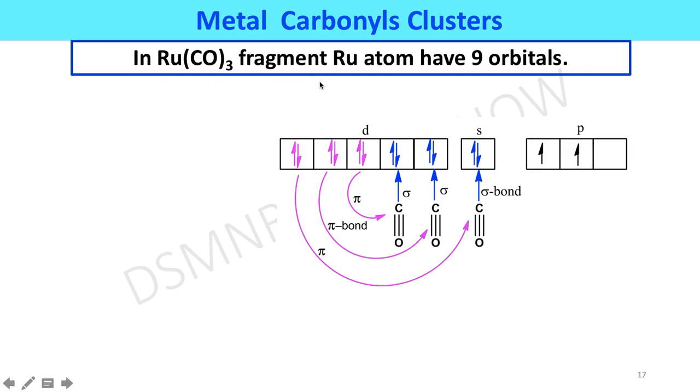In the ruthenium tricarbonyl fragment, the ruthenium atom has 9 orbitals, that is 5 d orbitals, 1 s orbital, and 3 p orbitals.